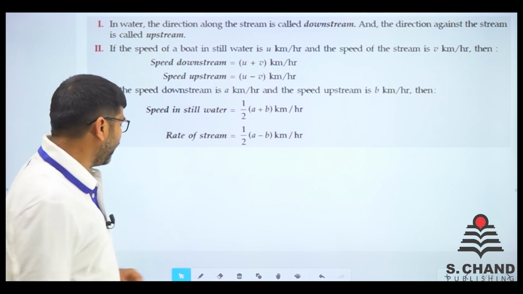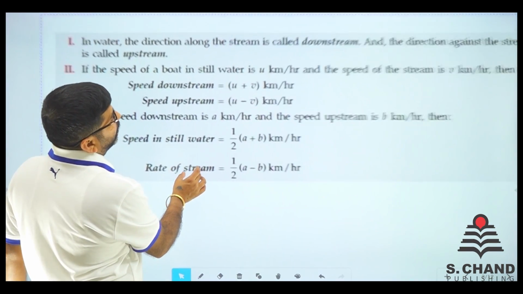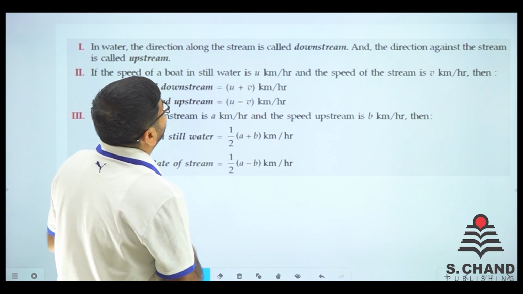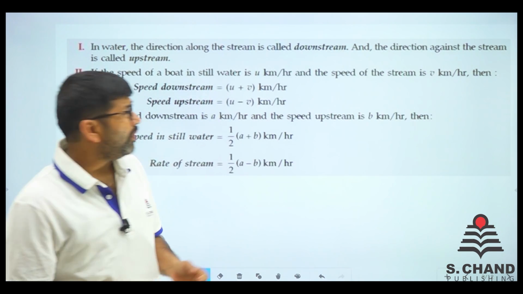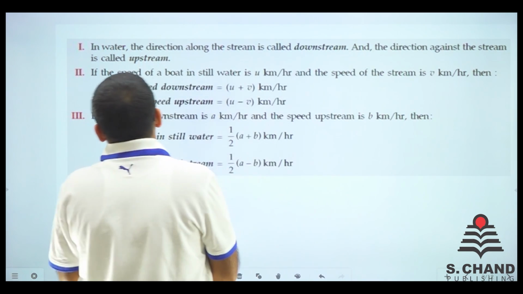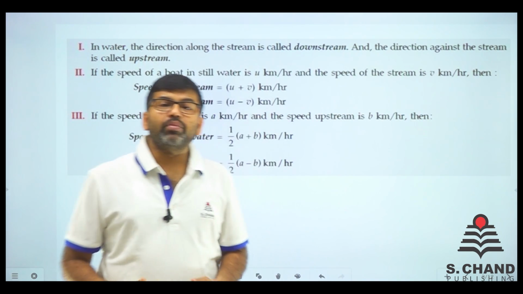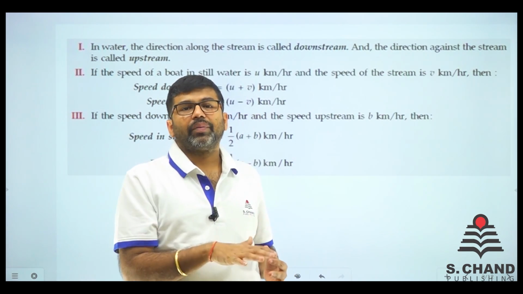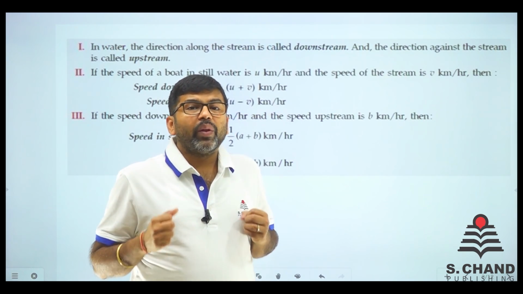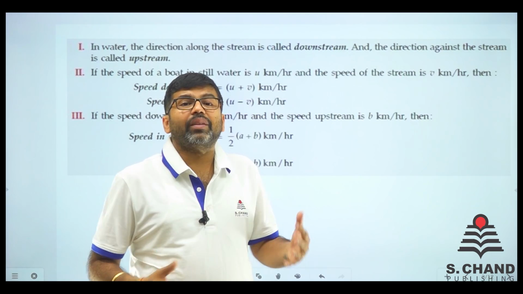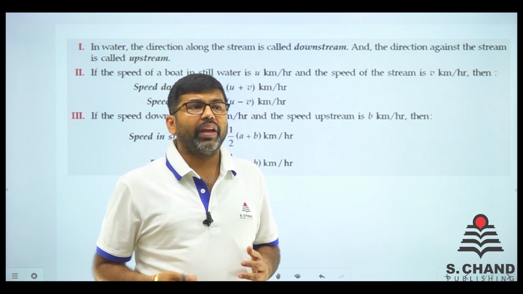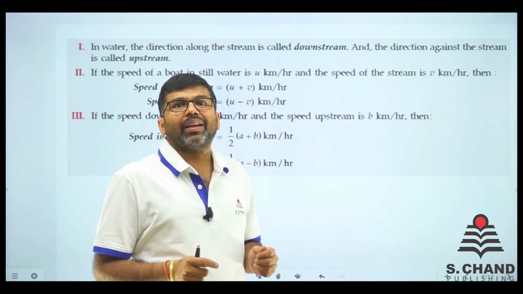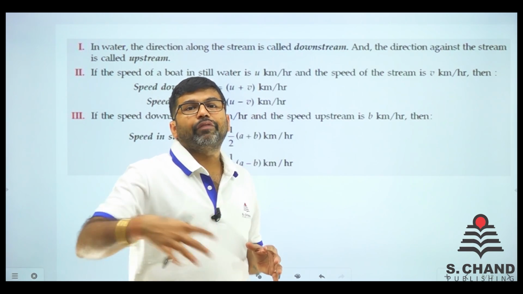Let's understand the basic theory first, what each thing is, and then we will move ahead. See, in water, the direction along the stream is called downstream and the direction against the stream is called upstream. Downstream is like going down the stairs, your speed is faster. Similarly, when current is flowing, what is current? Current means anything which is the flow of water. Not electricity current, where you get a shock. Here current means flow of water.